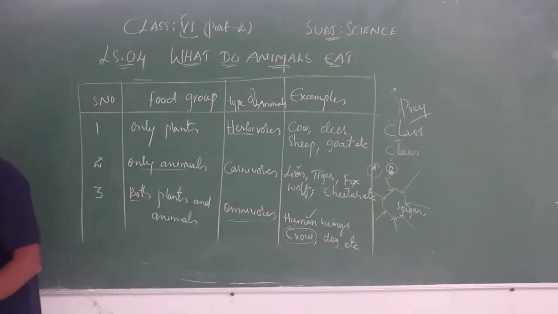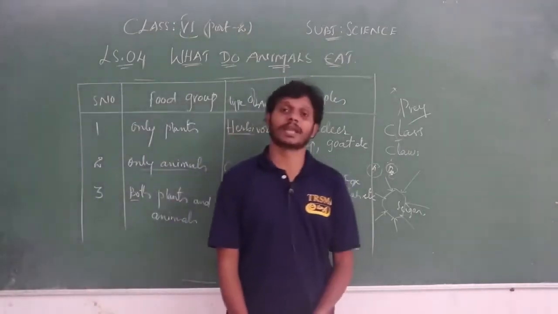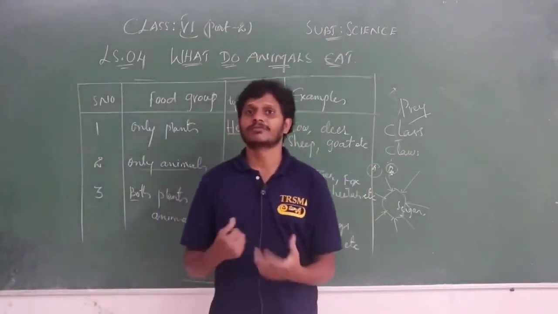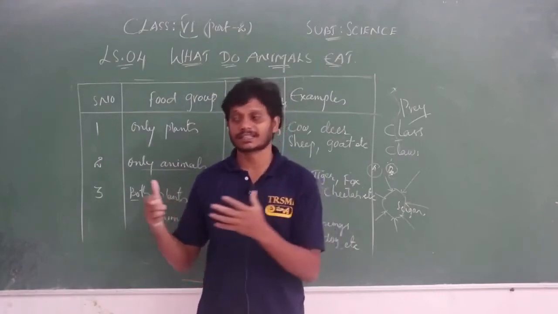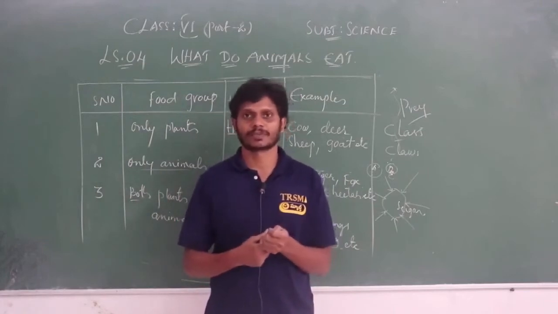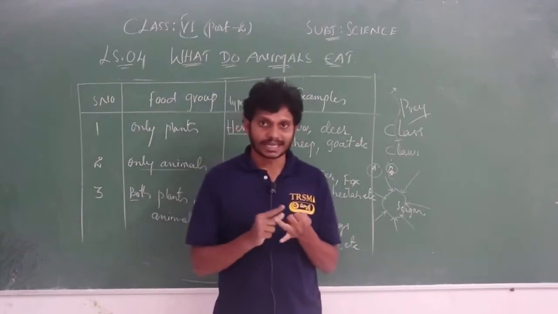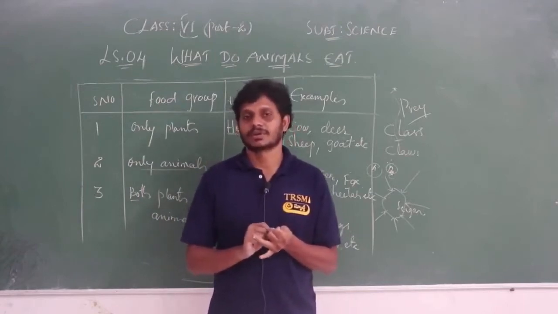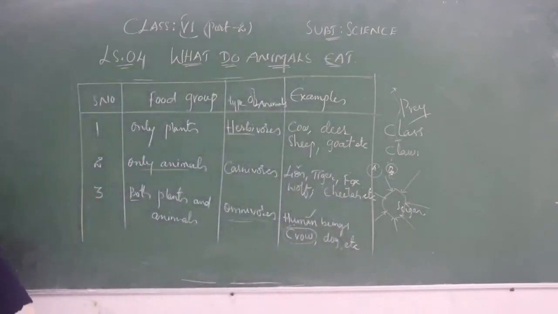So like this, different animals try to get their prey. They locate their food by smell, and also by seeing and touching. In this way, different animals get their food.